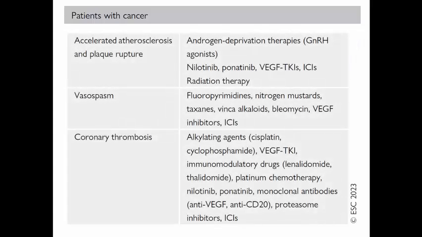This is an interesting table explaining the different mechanisms by which anti-cancer therapy may result in acute coronary syndrome up to acute MI. For example, accelerated atherosclerosis and plaque rupture that may be caused by gonadotropin-releasing hormones or radiation therapy, coronary vasospasm that may be caused by fluoropyrimidines or vinca alkaloids or vascular endothelial growth factor inhibitors, and coronary thrombosis that may be caused by alkylating agents like cisplatin, cyclophosphamide, or platinum chemotherapy or proteasome inhibitors. That's why the MDT discussion with the oncologist is essential to decide whether this medication is a cause or not.